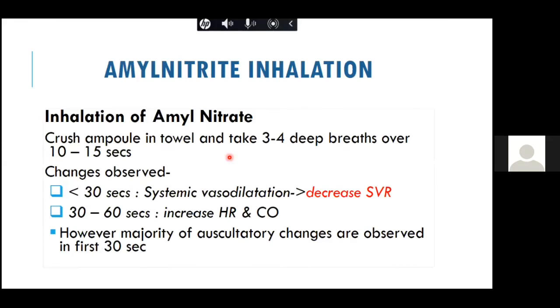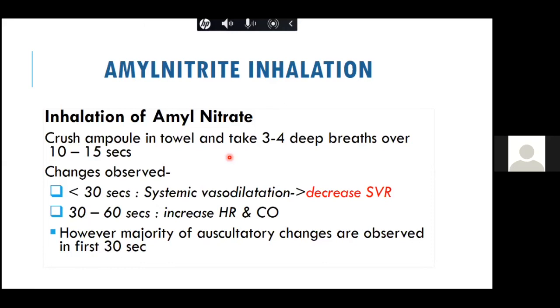Now, the next thing is something which we are not going to do. I think none of us are going to do it in our practice: amyl nitrate inhalation. Amyl nitrate is a pharmacological intervention which brings out or decreases many murmurs in cardiology. We should remember how to use it: a crushed ampule in a towel, and take 3 to 4 deep breaths over 10 to 15 seconds. Now there are various phases of amyl nitrate.